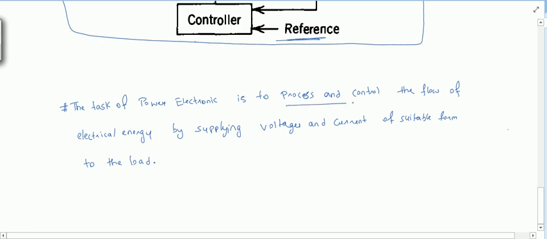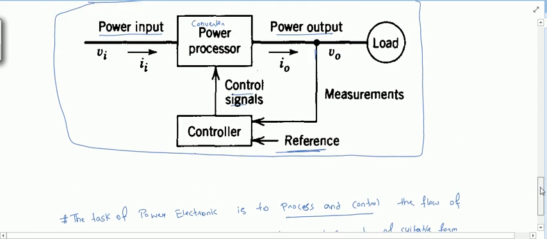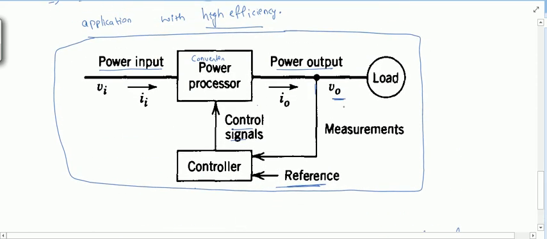To process and control the flow of electrical energy, by supplying the voltages and current at higher efficiency, of the suitable form to the load. Suitable form means if the load requires DC, then the output should be DC, and if it requires AC of a certain level, then this converter should work like that.